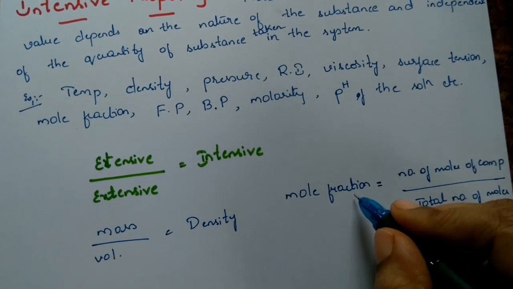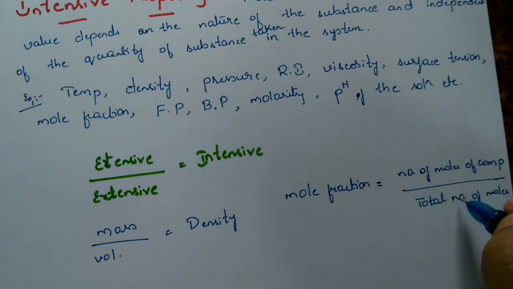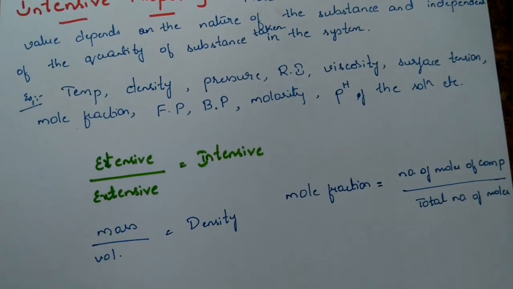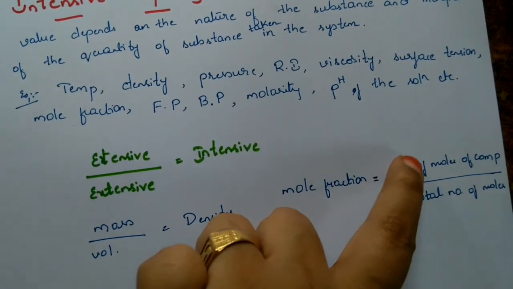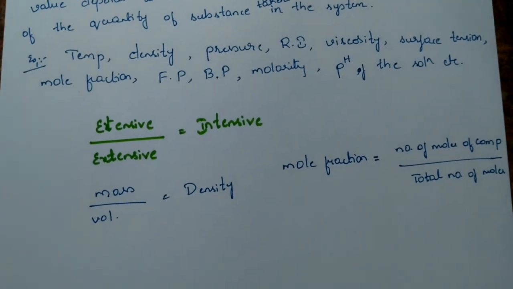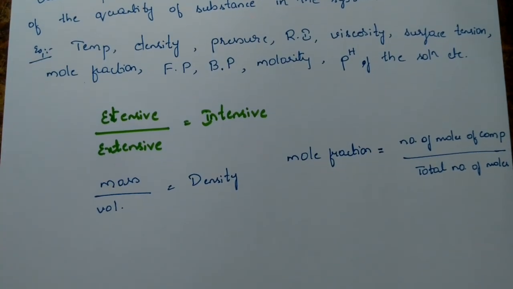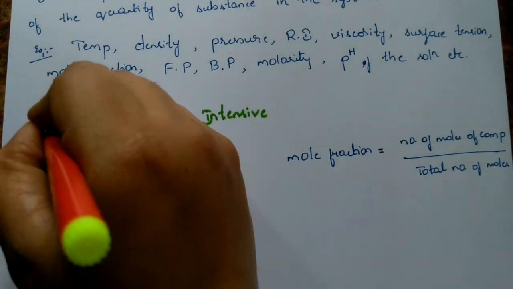This is also extensive, and this is also extensive. It will give rise to an intensive property, or intensive is equal to the ratio of two extensive properties. The number of moles is an extensive property itself. That's why intensive is equal to extensive divided by extensive. This part you remember, because for competitive exams it is important. So this is one of the tricks regarding extensive and intensive.